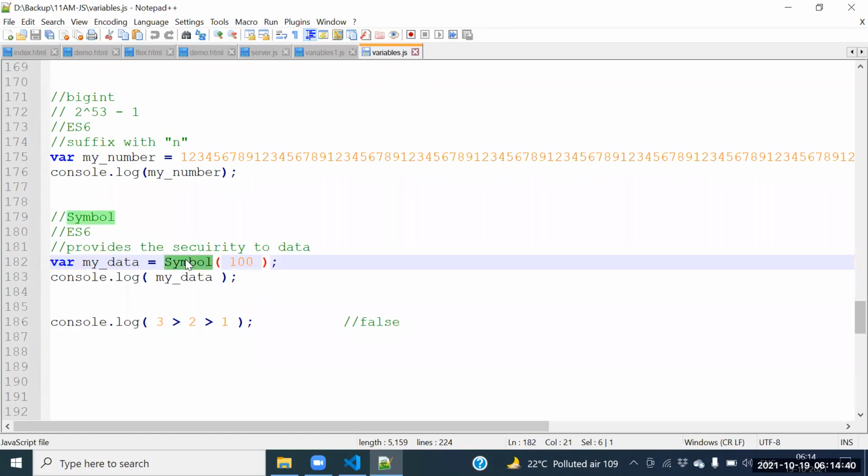Who is that security guard? Symbol. So if I surrender with the symbol, we can't access this 100 directly. Whatever the 100 is, we can't access that 100 directly. Fine. One second, guys. Whether we can do it or not, we need to see.